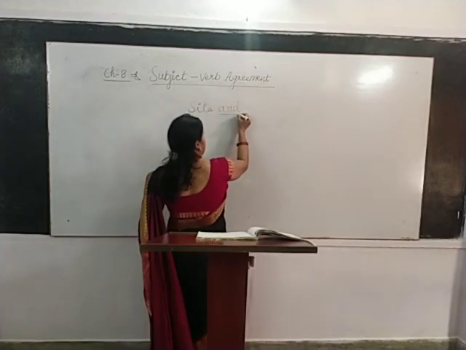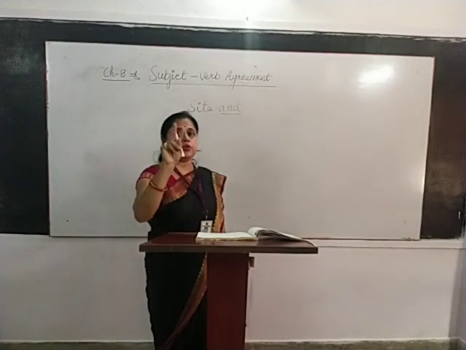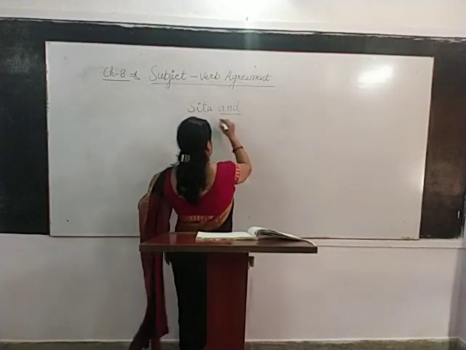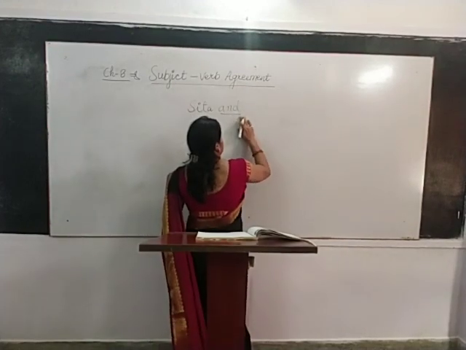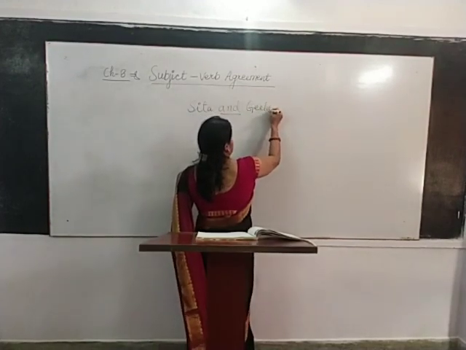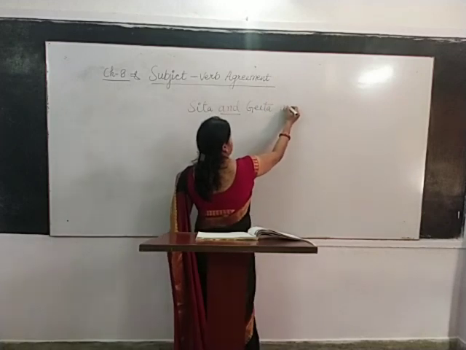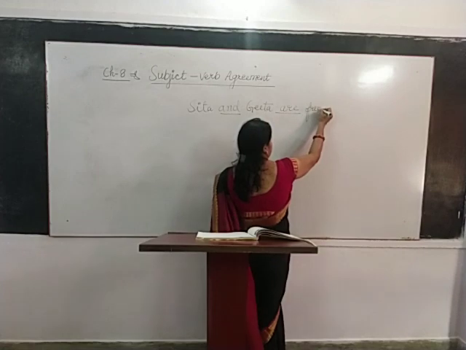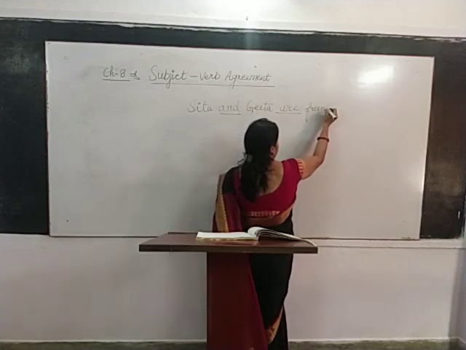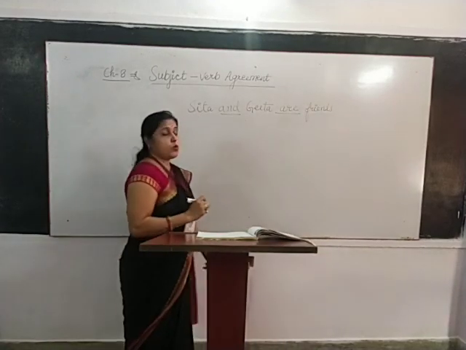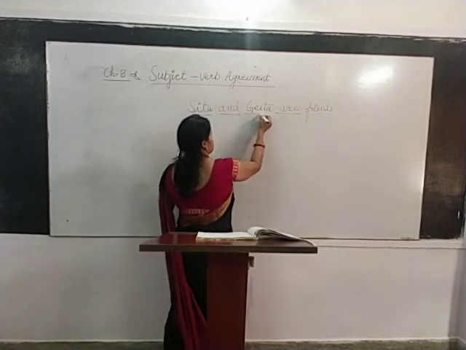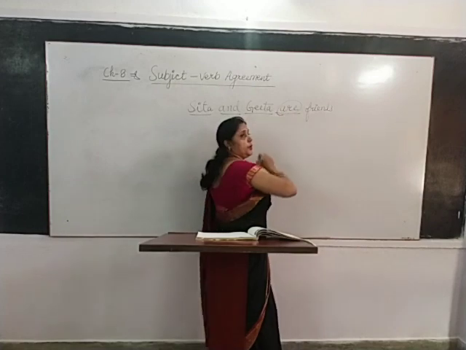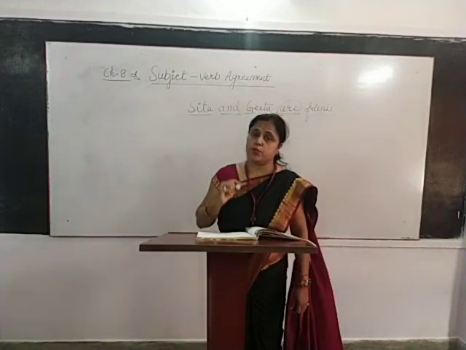By the use of and, we are representing two different names, two different things. So Sita and Geeta are friends. Because here two subjects are used together, the verb will be in the plural form.